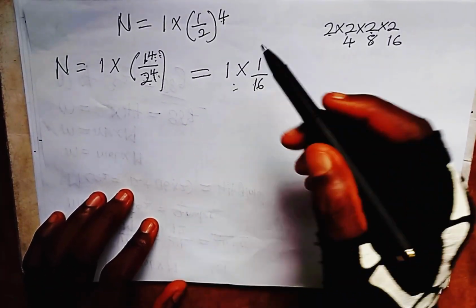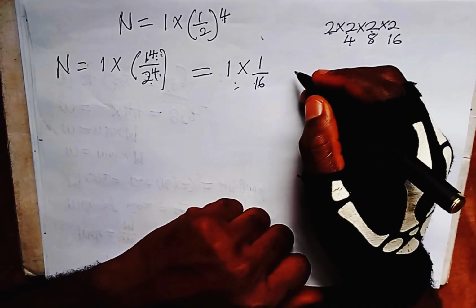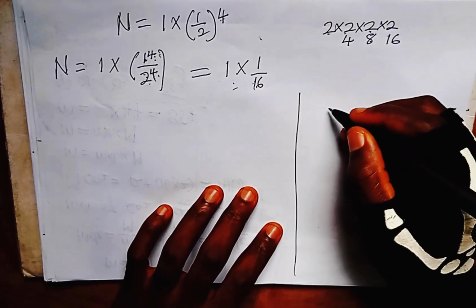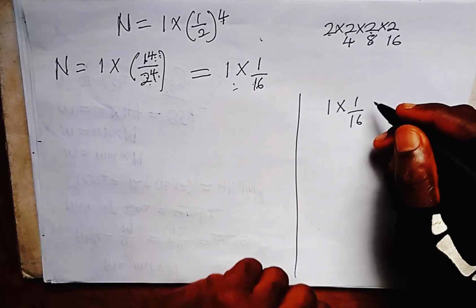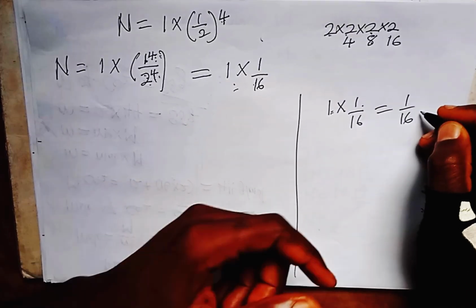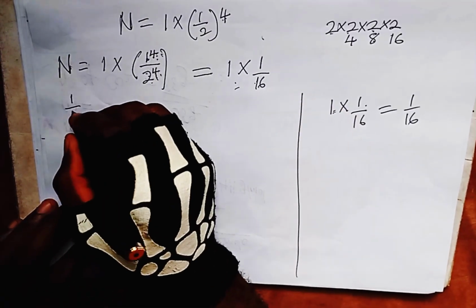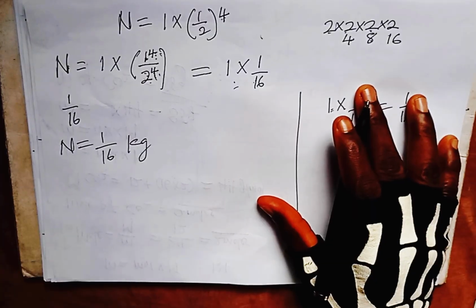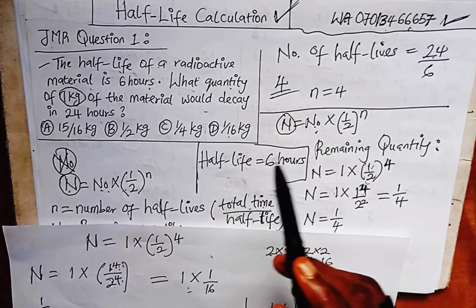All right. So how do we complete this calculation in mathematics? Fraction under fraction, if we have something like 1 times 1 over 16, what are we to do? We multiply 1 times 1 with 1 over 16. We are going to be left with 1 over 16. So the remainder should now give us 1 over 16. N is equal to 1 over 16 kilogram. So among the options, do we have anything like that? Okay, option D is 1 over 16.